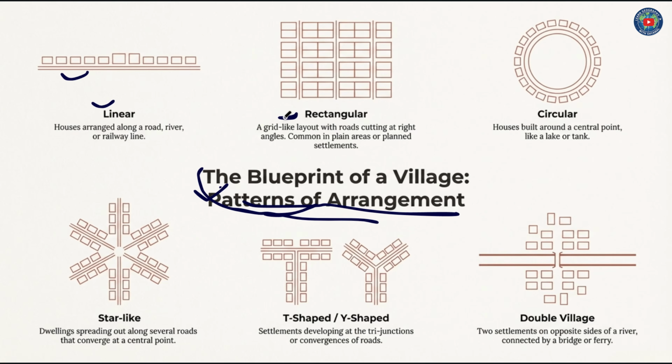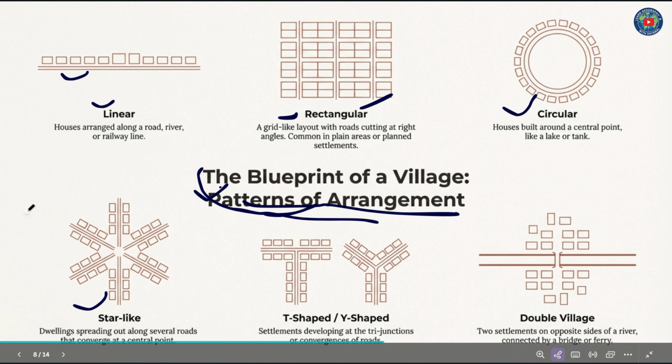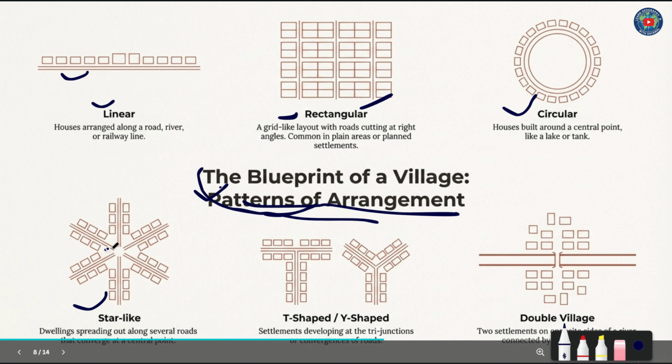Rectangular, a grid-like layout with routes cutting at right angles, common in plain areas, like this. Circular, houses built around a central point like a lake or trunk, like this. Star-like, dwellings spread out along several routes that converge at a central point. This is the diagram.